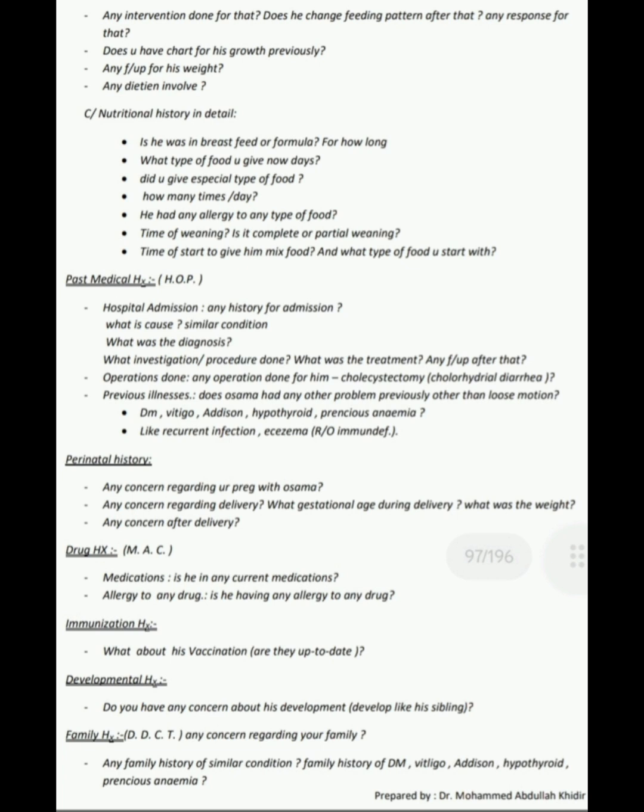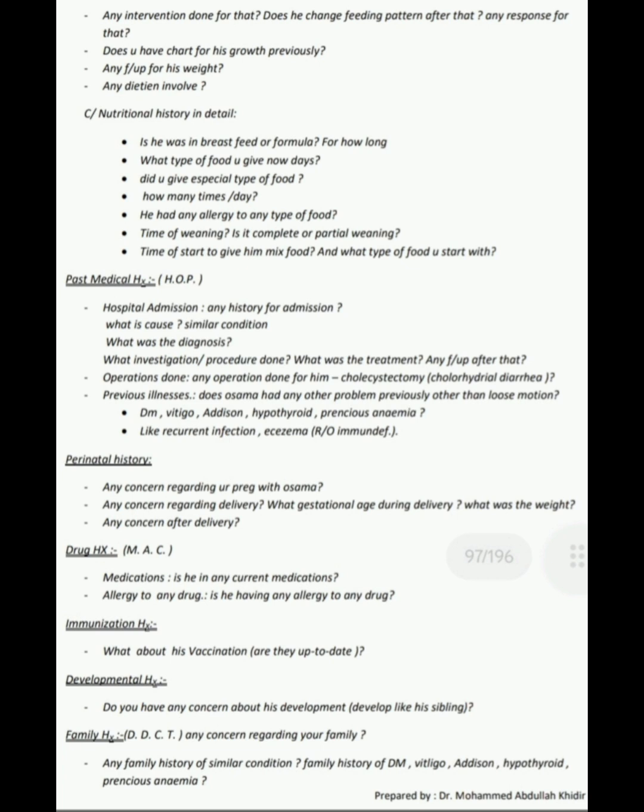Now, perinatal history: we will ask about any concern regarding your pregnancy with Osama, any concern regarding delivery, what gestational age at delivery, what was the birth weight, any concern after delivery. Drug history: we will ask about medication, is he on any current medications, does he have any allergy to any drug. Immunization history: what about his vaccinations, are they up to date? Developmental history: do you have any concern about his development, does he develop like his sibling?